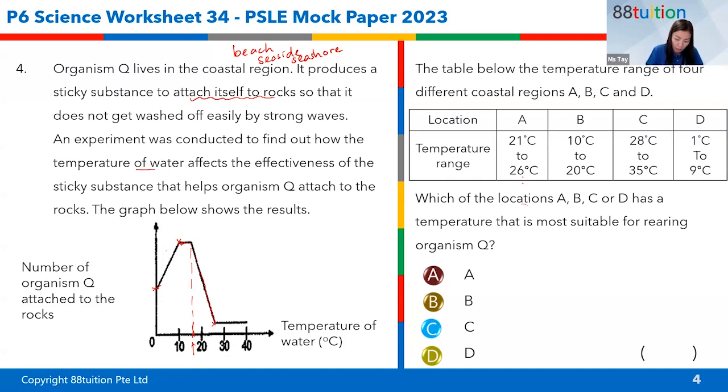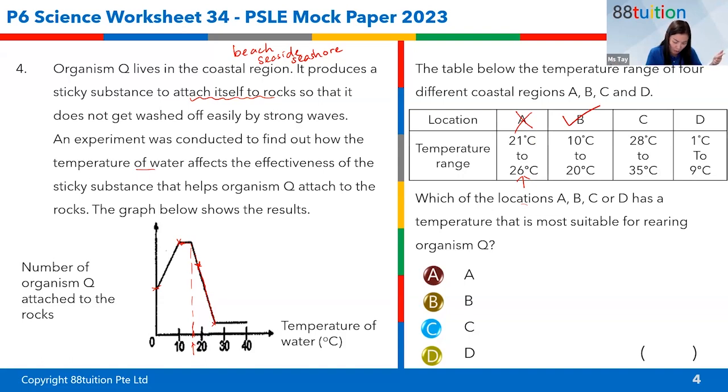Is it location A? Look at the temperature. It's at 21 to 26. At 21 to 26, you get lesser and lesser Q. So no. Is it location B between 10 to 20? Is it going to be the highest range? Of course, up to 17, it may drop a little, but it's still going to be pretty high, right? So this is suspected to be a good location.